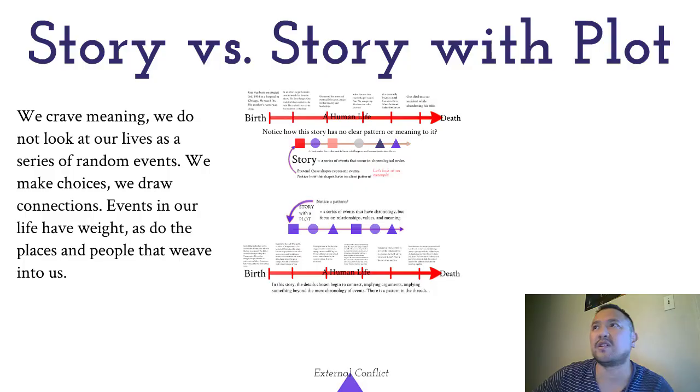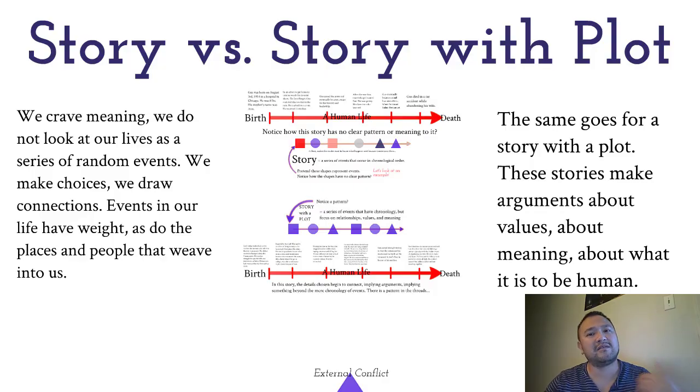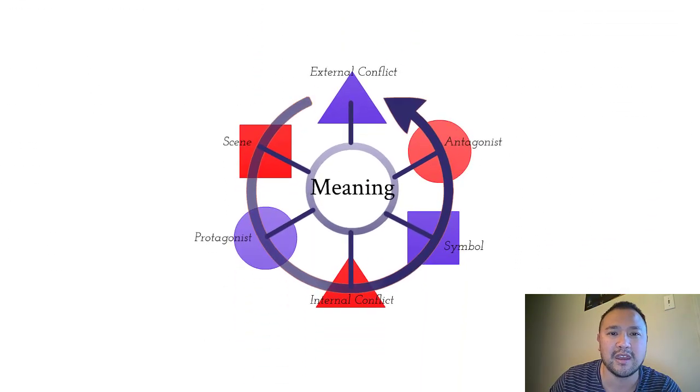And the thing is, we do this all the time, right? Most people, we crave meaning. We don't look at our lives as a series of random events. We make choices, we draw connections, we make judgments about our lives, whether they're good lives or bad lives. Things that we do, we feel their weight. And the people and the places that are involved in our lives, we give them relational values to how they fit in our stories. And the same thing goes with plot. They make arguments about these things, about what human experience is supposed to be like and what human experience is all about.